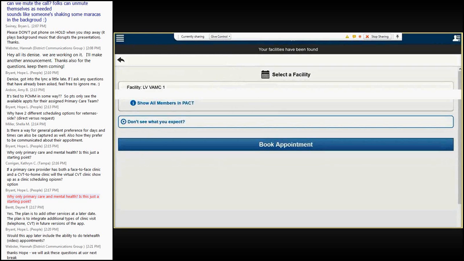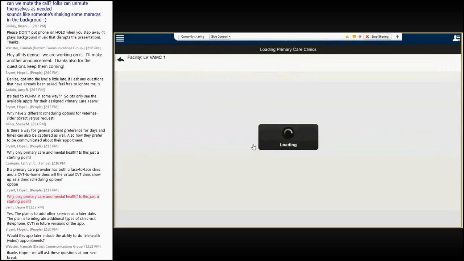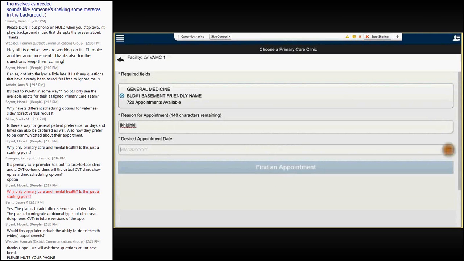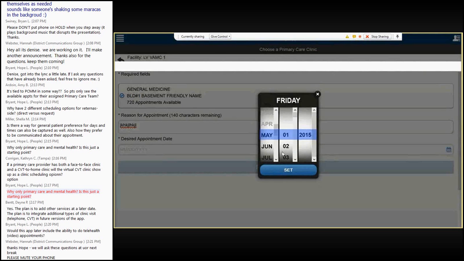They will then select the facility where they would like to book the appointment. Next, users will select a specific appointment where they need an appointment. They can then enter a brief description as to why they need the appointment, and they'll use the pop-up calendar to select the requested appointment date.